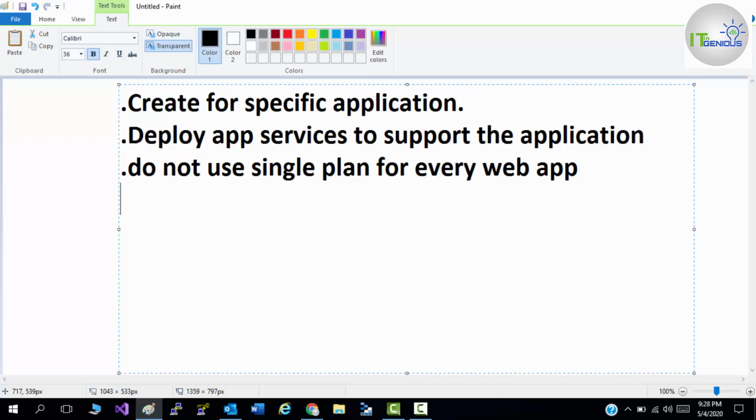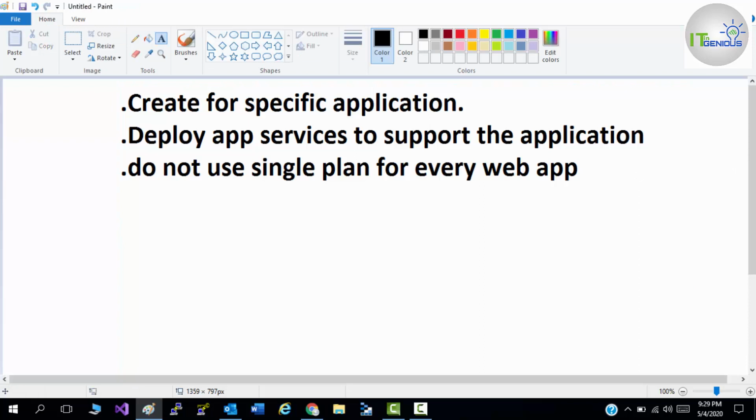There should be different app service plans for your web applications. You can combine all your services inside a resource group, which we already know, meaning we can logically group our web application and service plan in a single resource group. So these are a few guidelines for web applications.